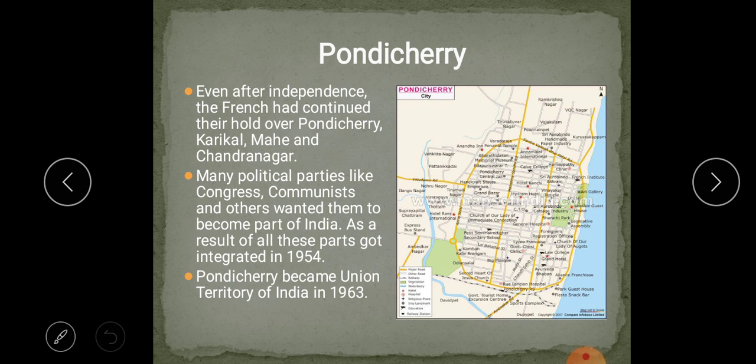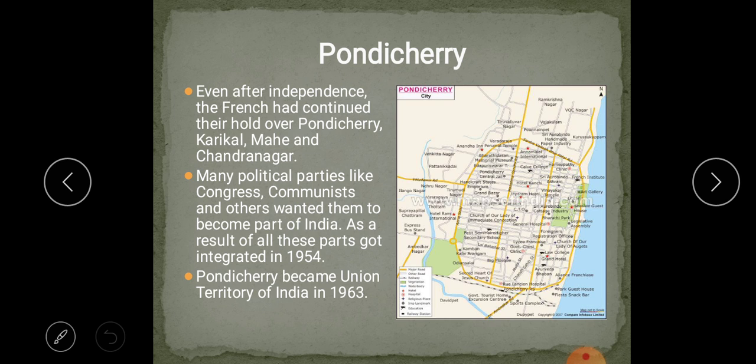When clashes started between the English and the French, very long back, before Hyder Ali, the French were chased out by the British. So a small group of French came and settled in Pondicherry. They started ruling permanently till 1954.